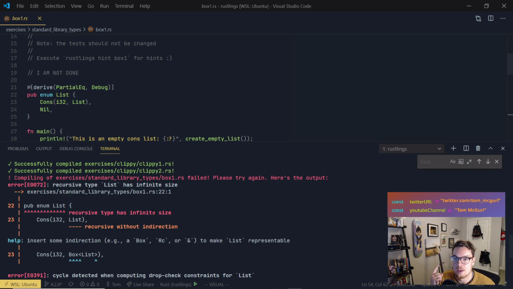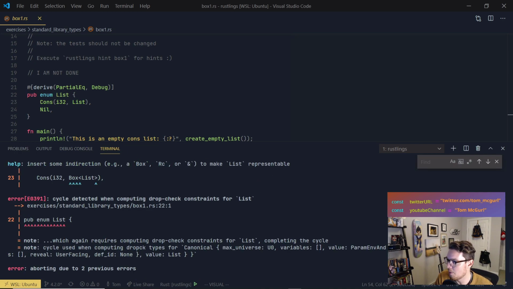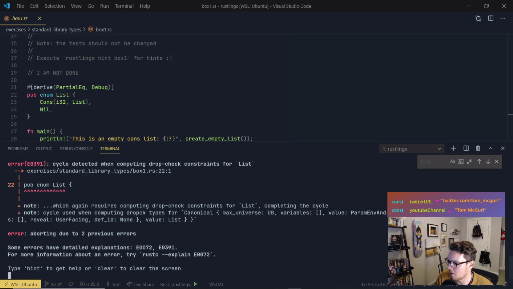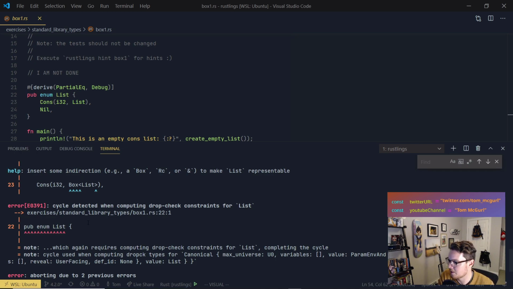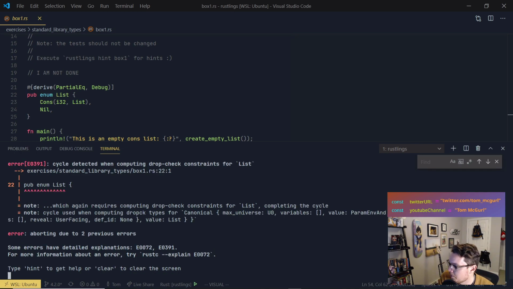So here we see recursive type list has an infinite size. Pub enum list, recursive type has infinite size. Recursive without indirection, so it's pointing to list. And then here it says insert some indirection, and add a box. So let's see if we get a little more info from this message. We'll try that in a second, but let's see what else it says. Cycle detected when computing drop check constraints for list. And it's a cycle of a list containing a list, a recursive cycle. Note, which again requires computing drop check constraints for list, completing the cycle. Note, cycle used when computing drop check types for canonical, and so on.